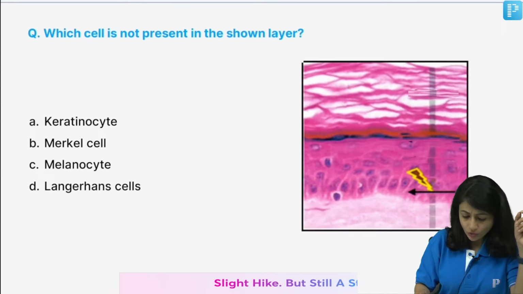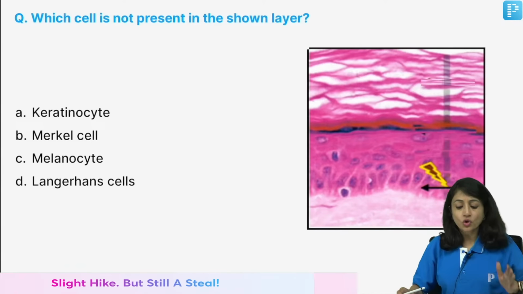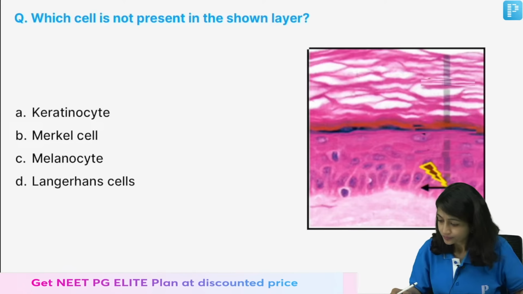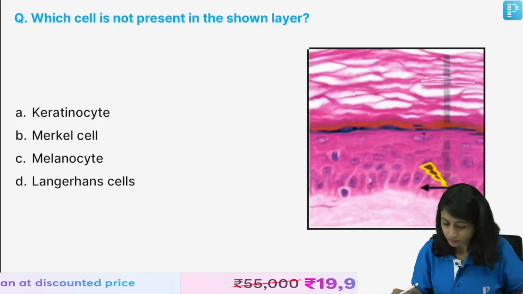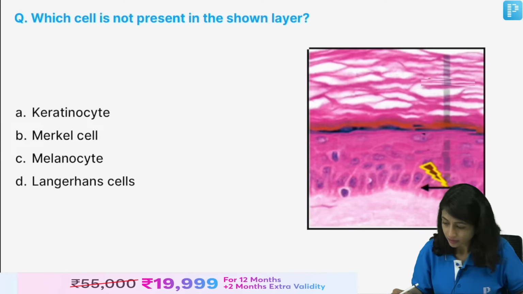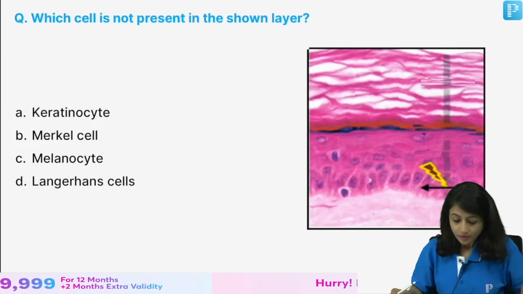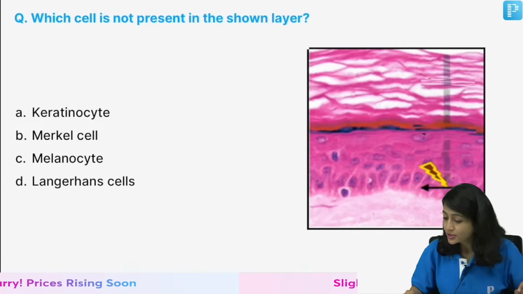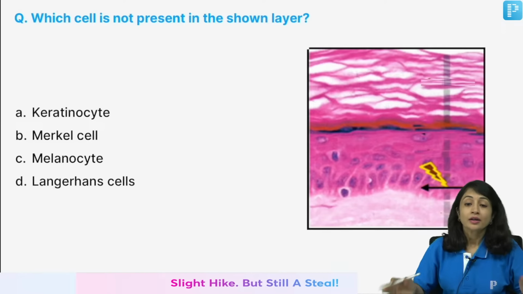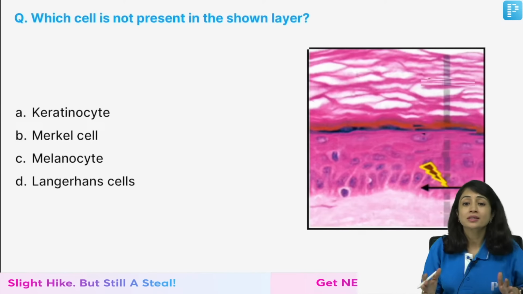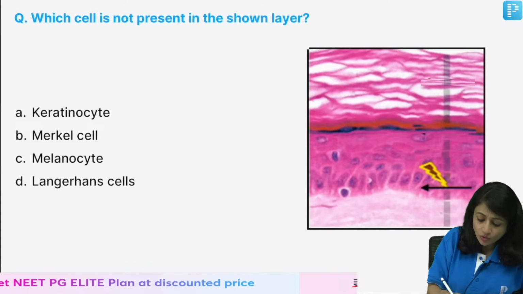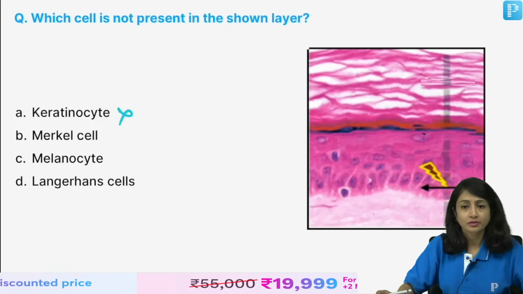Now, next question: which cell is not present in the shown layer? So, I have moved on to the next topic. Now, an important information here, since some of you are saying A, keratinocytes are present in all layers of the epidermis, so keratinocyte cannot be the answer.